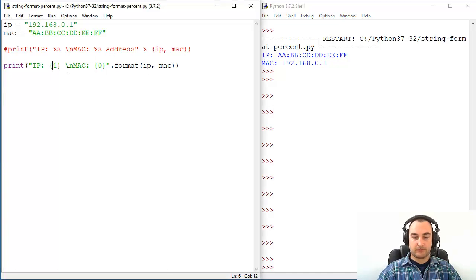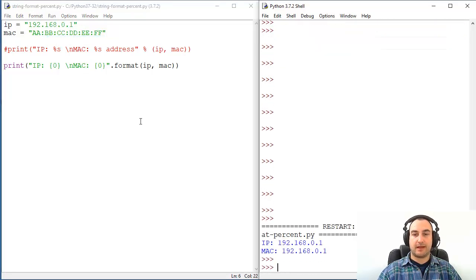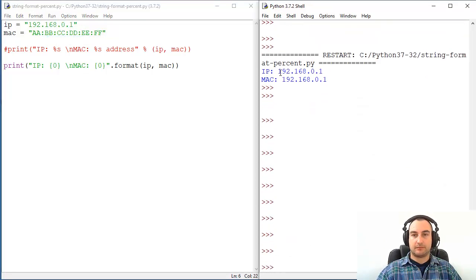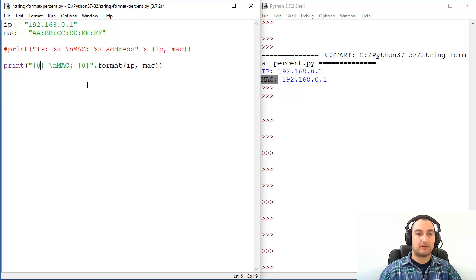Or if you have some specific reason, you can just put absolutely same positions here, and then you will get the same results, obviously. So disregard this IP and Mac. We are not talking about that part of string. We are just talking about positions. How many can you have them?